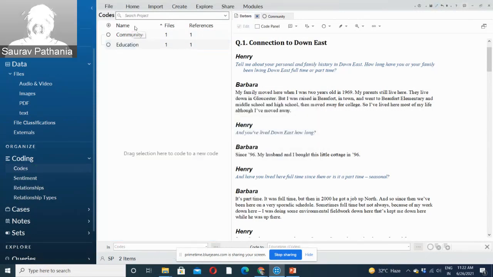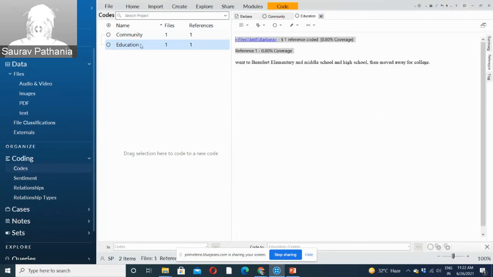You can see that two codes have been created. It shows that data is coming from one file each in these codes, and there is only one reference. If you want to see the reference of education, just click on education. It will show you this part, right? So it shows this segment or reference which you have selected. So this was for education.